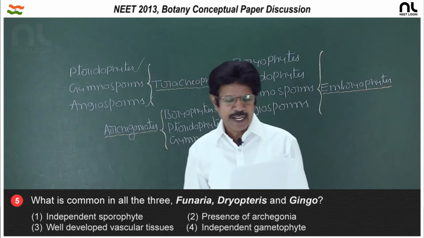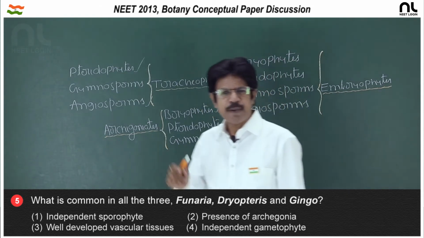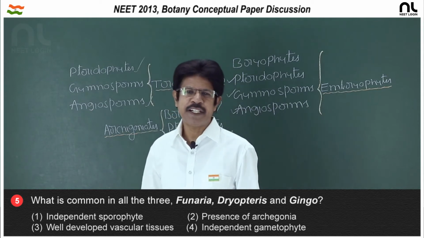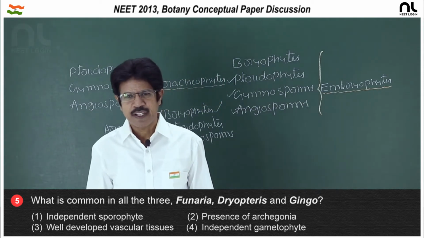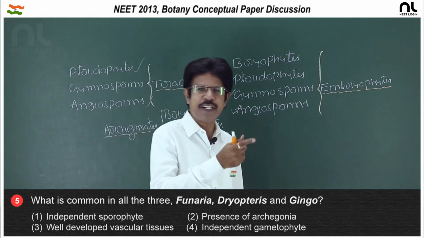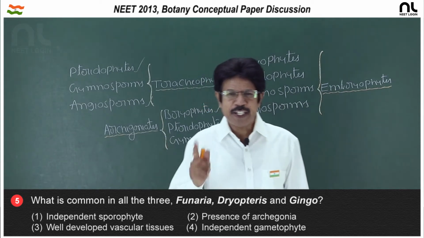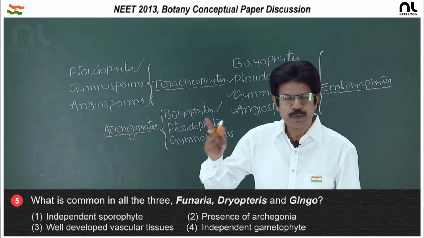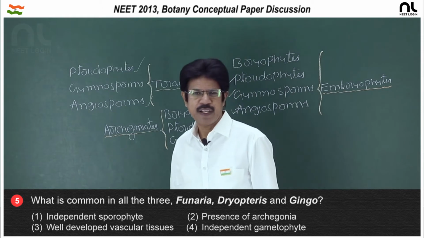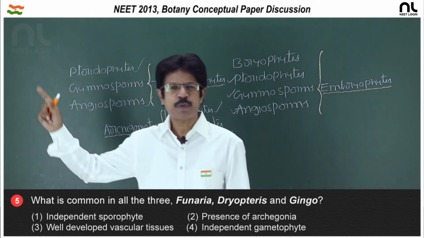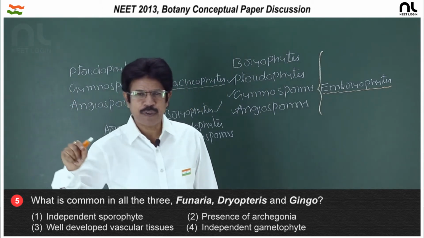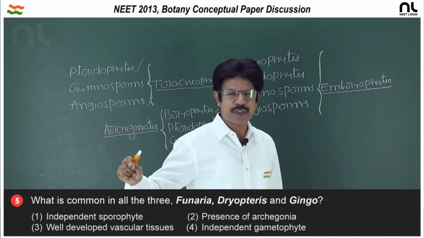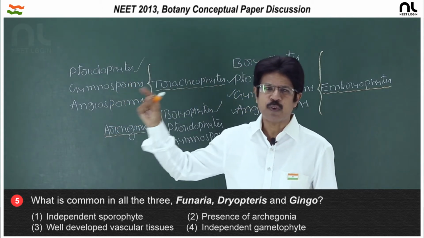And independent gametophyte: the first time the gametophyte became independent was in algae. In bryophyte also the gametophyte is independent. In pteridophyte, the gametophyte as well as the sporophyte are independent. And in case of gymnosperm and angiosperm, gametophytes are very much reduced and dependent on the sporophyte.